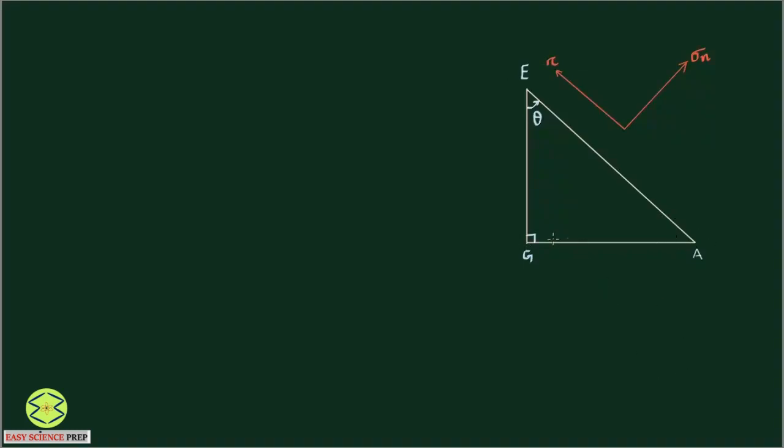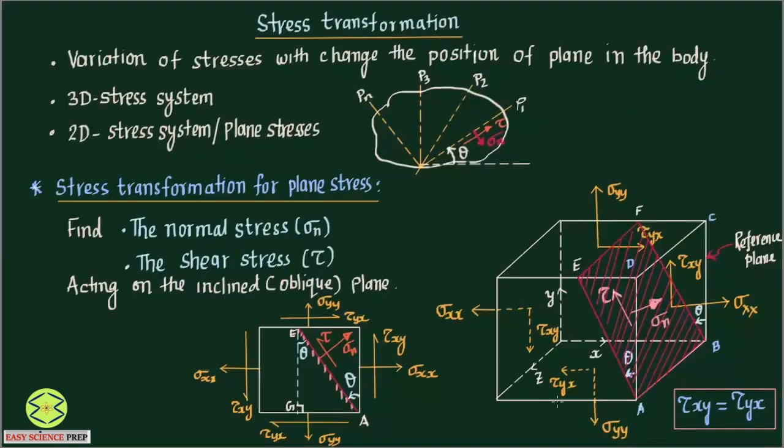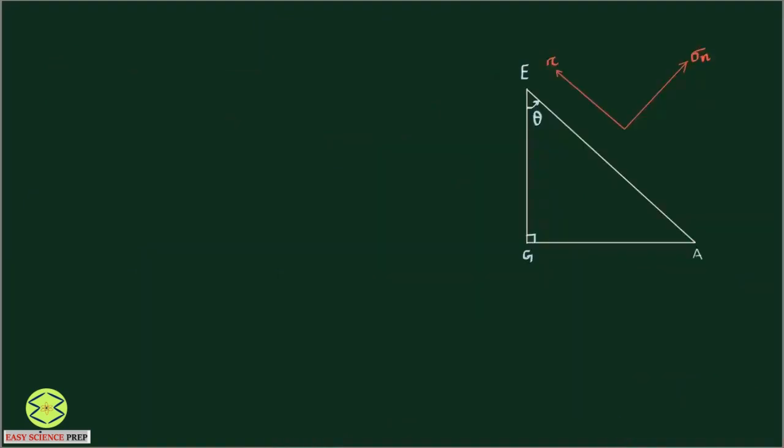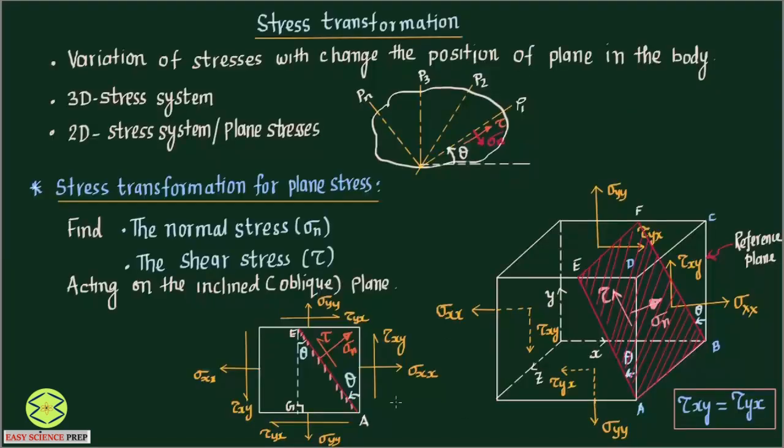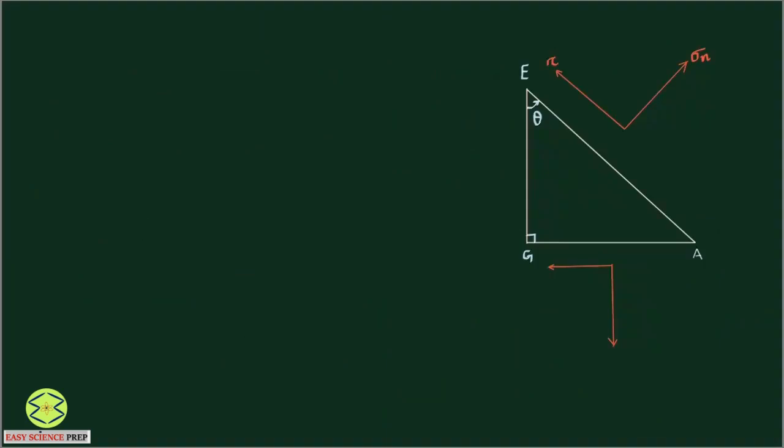If I see the horizontal plane AG, on this plane you have normal stress sigma y and shear stress tau yx. Let me draw that also. Similarly, on the vertical plane EG, you will have a normal stress sigma xx and shear stress tau xy. Let me draw that also.